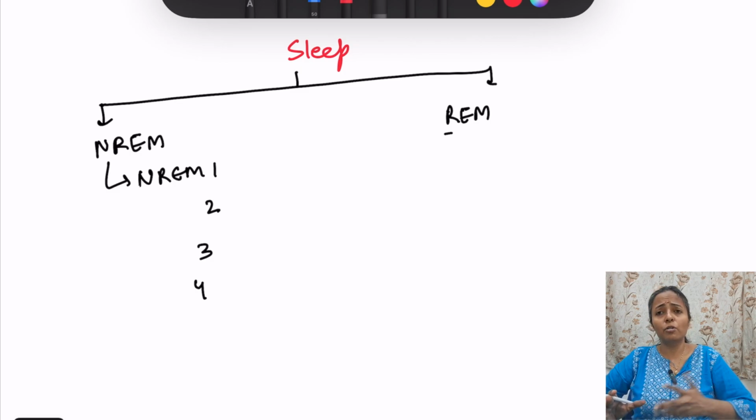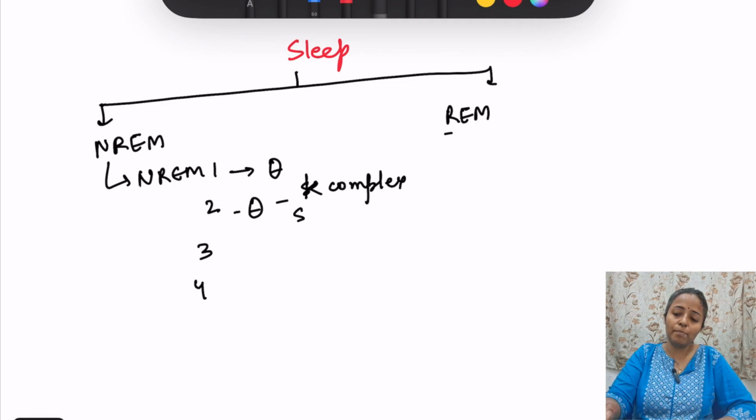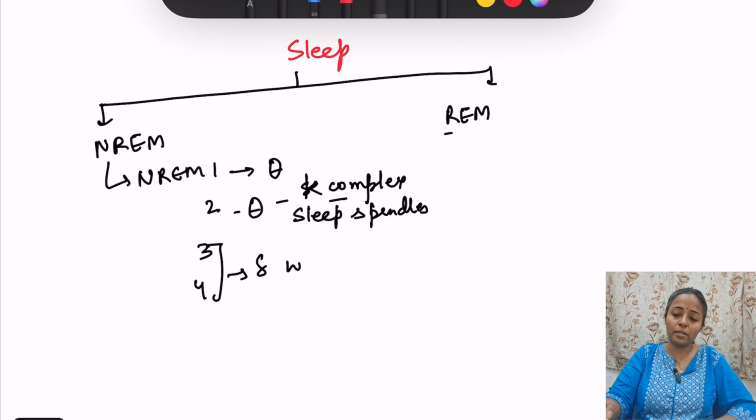So EEG also varies. In NREM 1 and 2 there will be light sleep, so that is theta waves will be there. And in stage 2 we have spindles also. These K complexes are there. These are biphasic waves and sleep spindles. Okay, K complexes are high voltage waves, sleep spindles are also there. In 3 and 4 we have deep sleep, so that is delta waves will be seen.